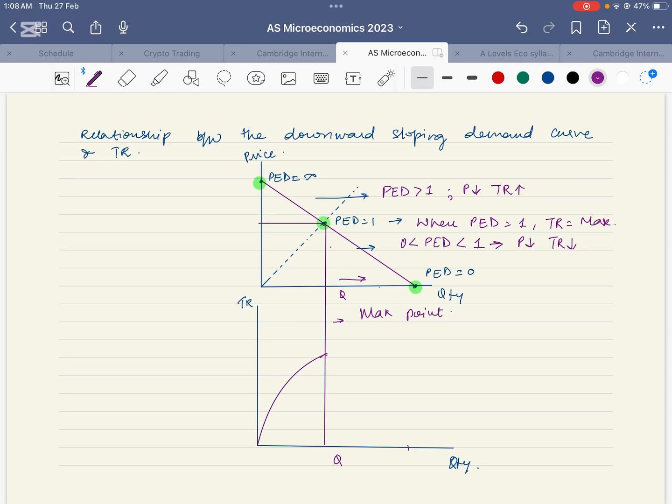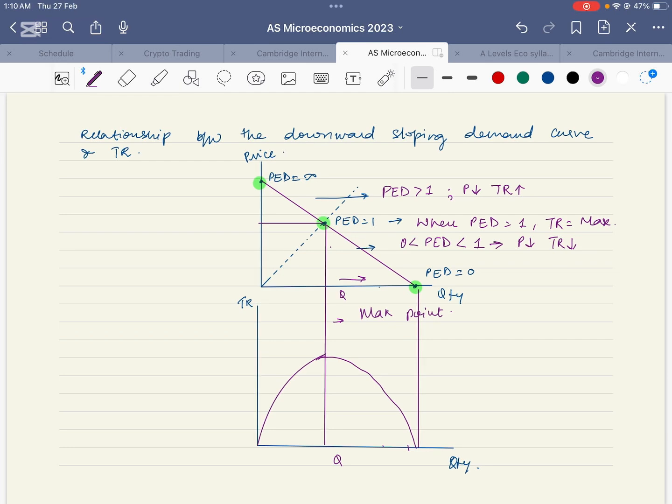Before that point, total revenue shows an increasing or upward trend. At this point, the total revenue becomes 0. So this is the relationship between the downward sloping demand curve and total revenue.